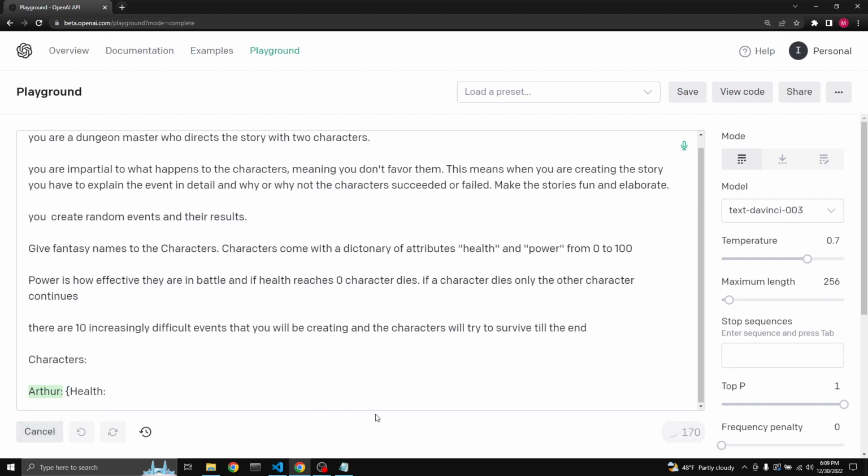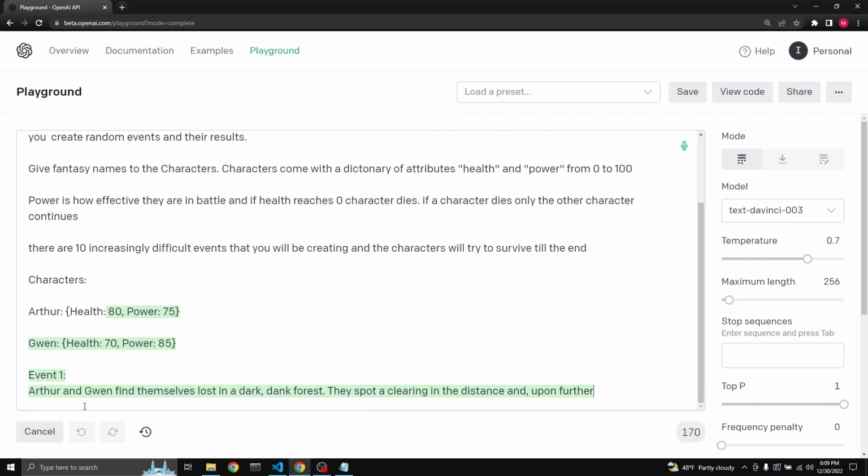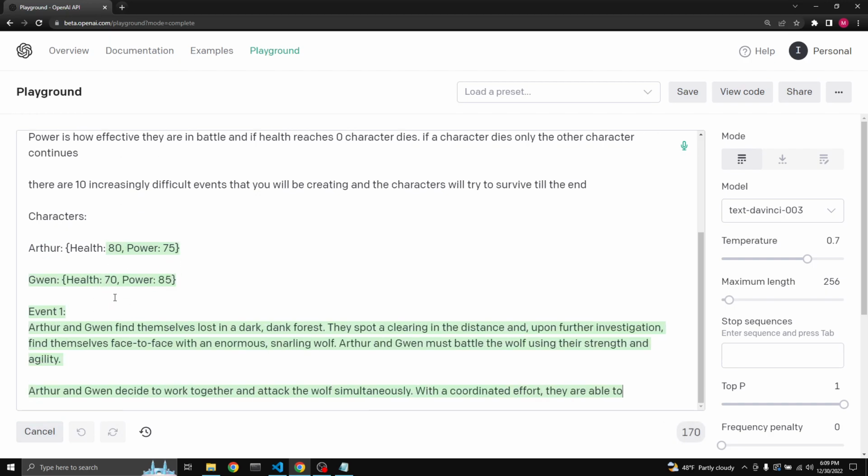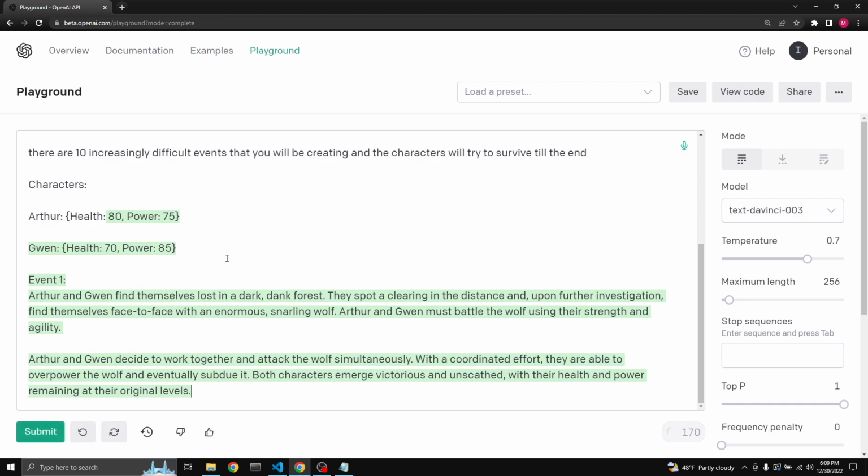Okay, it just assigns them random health and power. So far that's fine, we'll take that. So event 1: Arthur and Gwen find themselves in a dark, dank forest. They spot a clearing in the distance, and upon further investigation find themselves face to face with an enormous snarling wolf. Arthur and Gwen must battle the wolf using their strength and agility. And then it goes on to explain Arthur and Gwen decide to work together, right?